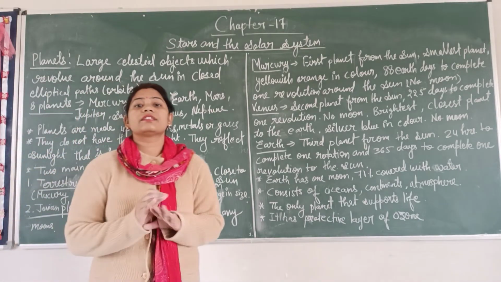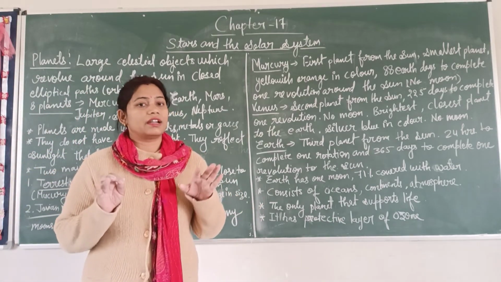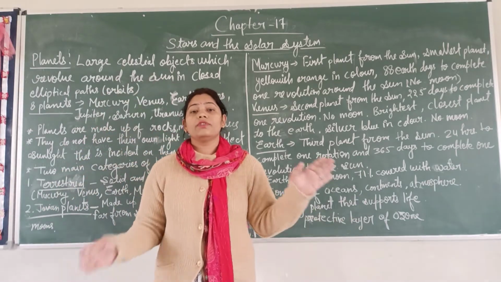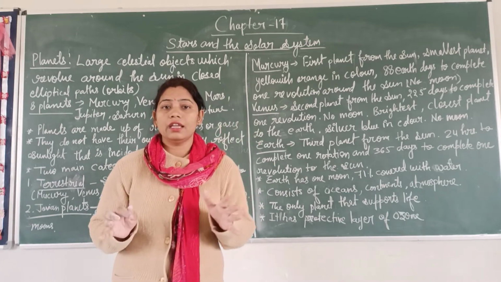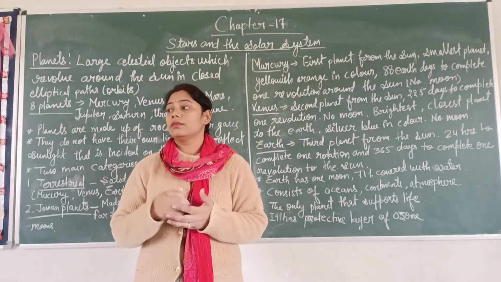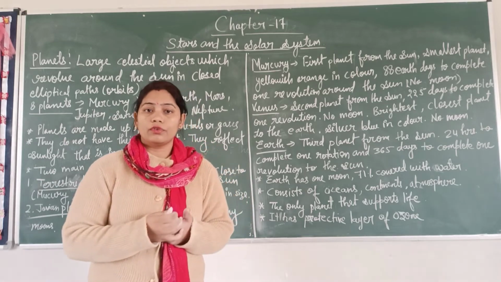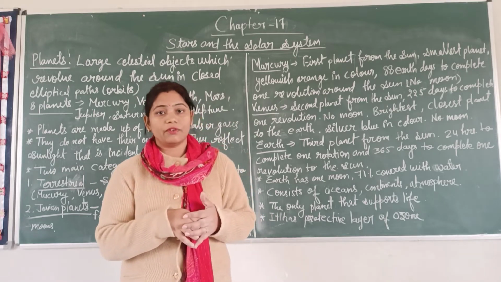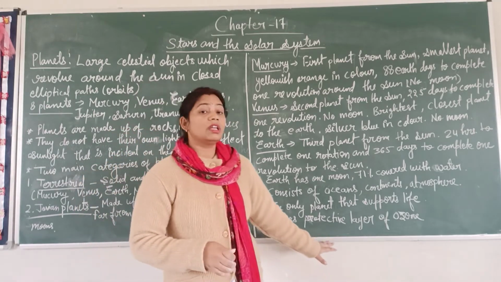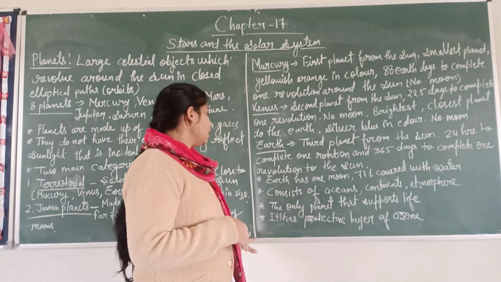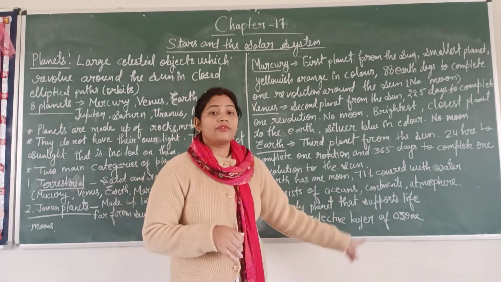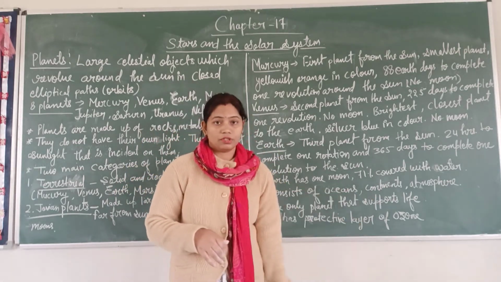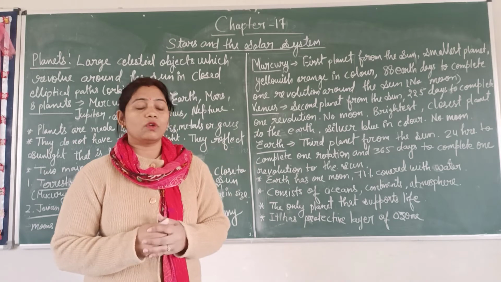Earth is different from other planets. How? Because Earth has life. It has a protective layer of ozone, which protects us from harmful gases, just like chlorofluorocarbon, and even from the ultraviolet rays coming from the sun. The only planet that supports life is Earth. It consists of oceans, continents and atmosphere, so it supports life because it has an atmosphere.